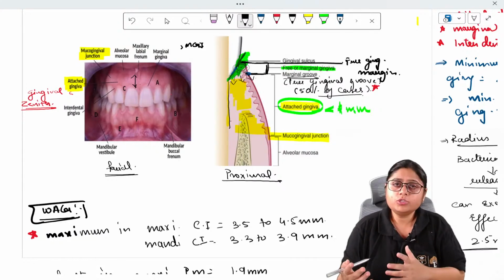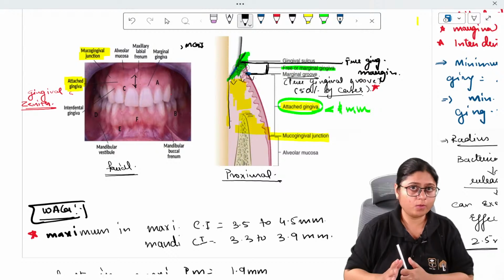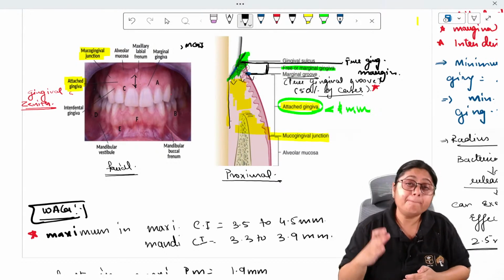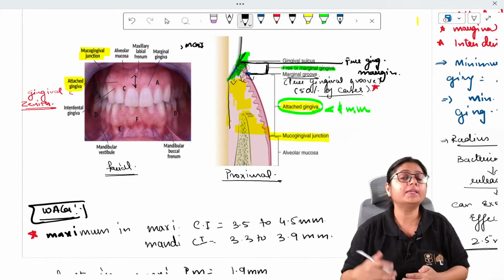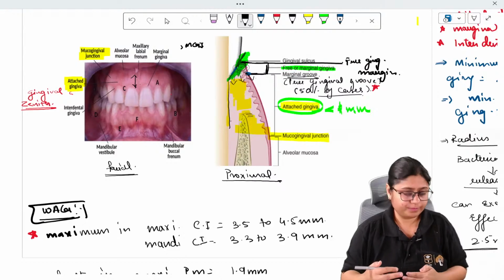So in older age group patients, you will see that there can be either an increase or decrease. Okay. So the width of attached gingiva increases up to 4 years of age. It can increase in patients who have supra-erupted teeth. Okay.